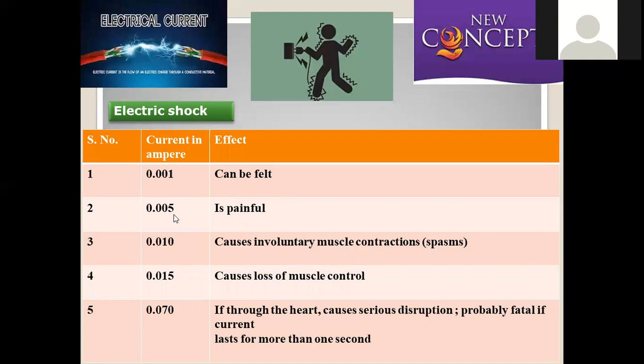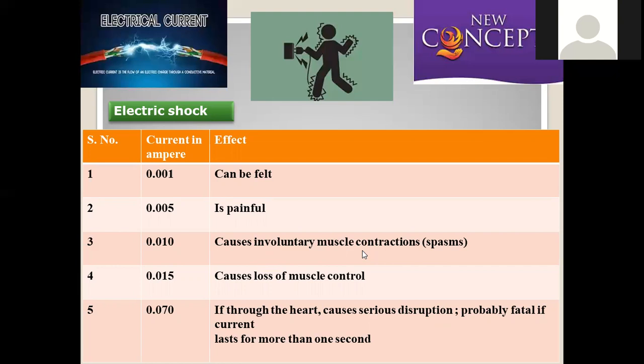At 0.01 amperes, involuntary muscle contraction is possible. Muscles are first impacted by this electrical shock. Muscles are the main organs used for the mobility of human beings. For all kinds of applications, relaxed muscles are required.